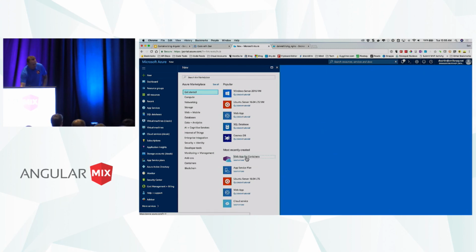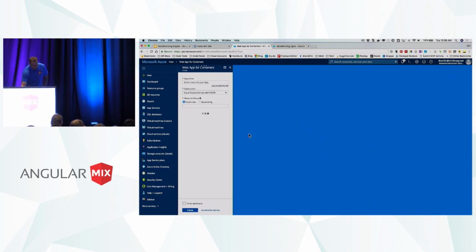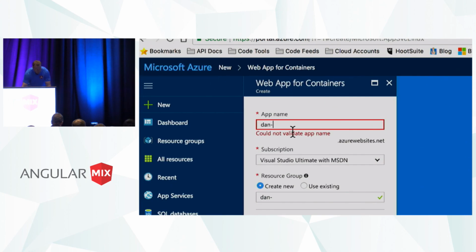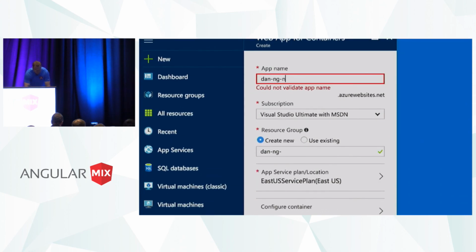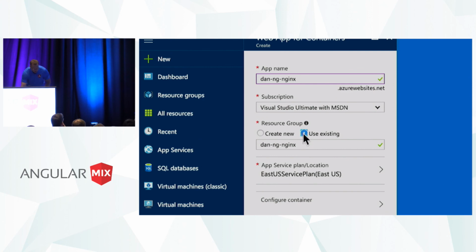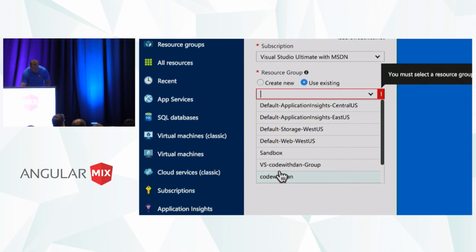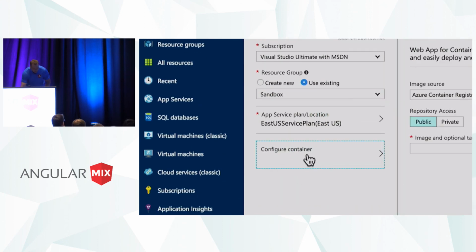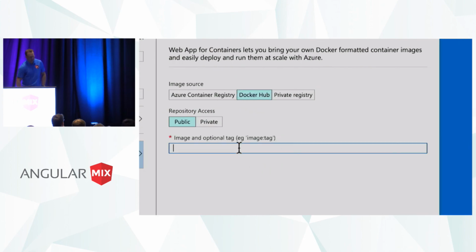It's called Web App for Containers. So I'm going to go ahead and try to load this guy here, maybe. There we go. And then you can give it a name. I'm just going to make up a name really fast here. I'll just show you. So let's just call it that. I won't go through all this part. I have a little trial thing. And then I can configure the container. Now, this is the cool part.